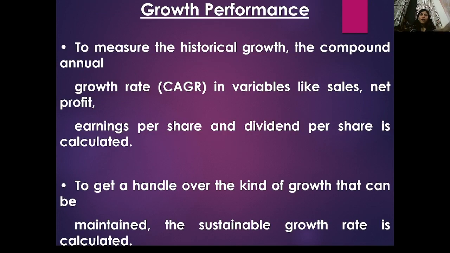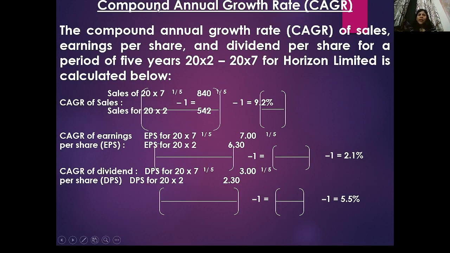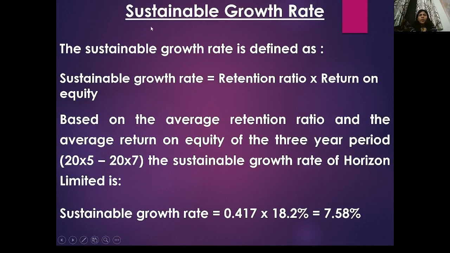So growth performance, how to measure? The company's compound annual growth rate, CAGR, for sales, net profit, EPS, DPS, all of which I discussed here. So how to calculate compound annual growth rate? By using these formulas. Sustainable growth rate is based on the retention ratio and return on equity. So the company's debt equity ratio is very important: how will the company get the money if they want to make further investment? The company will either invest from equity or get debt.